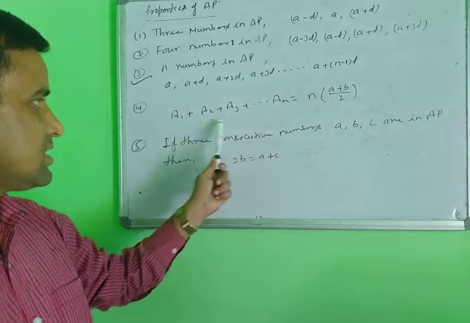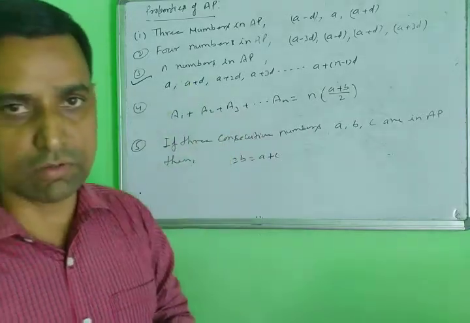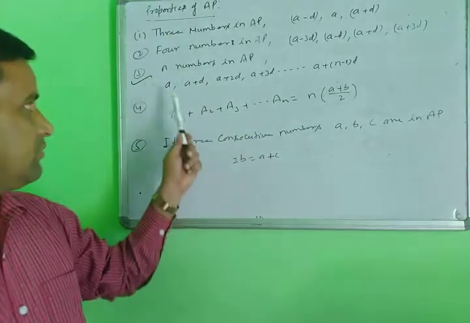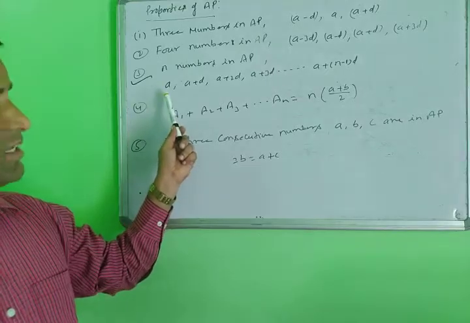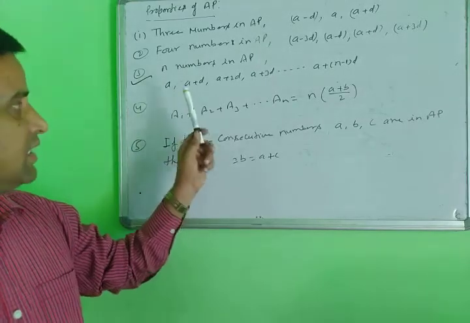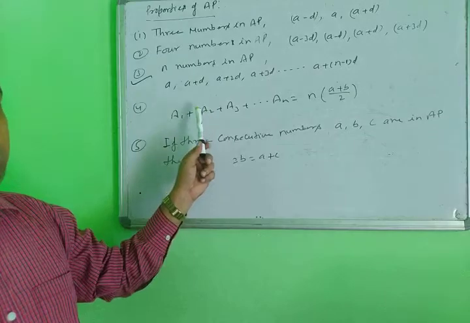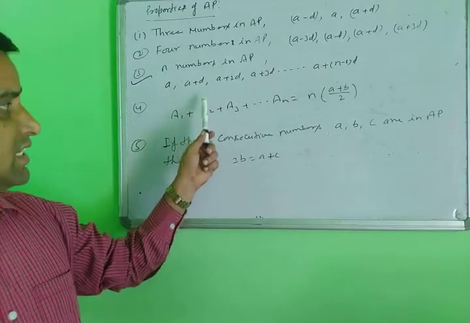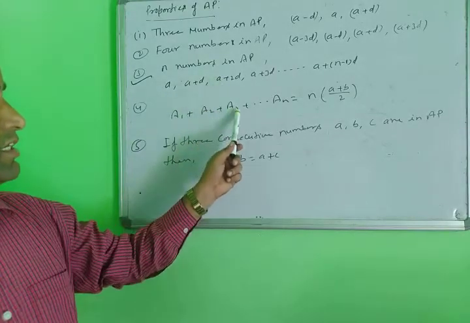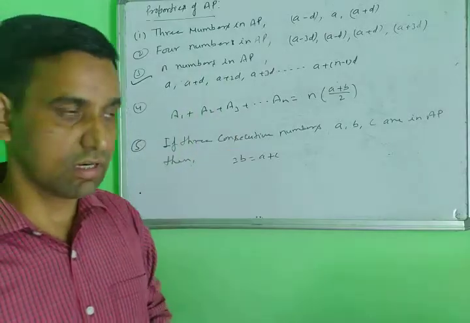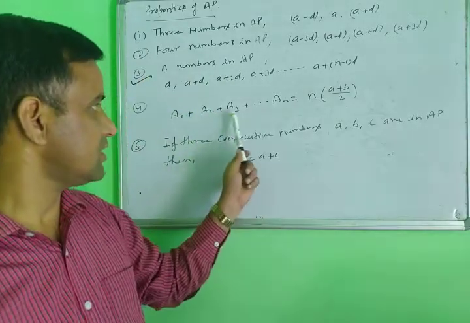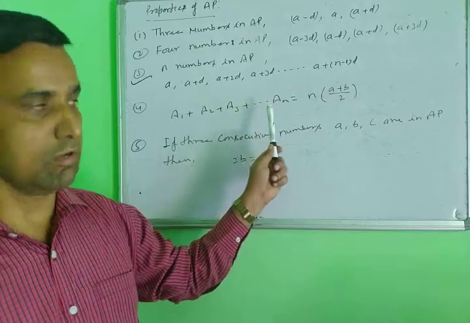These capital letters A are called the arithmetic means of the AP. So A1 means the arithmetic mean of the first two terms, A2 means the arithmetic mean of the second and third terms, and A3 means the arithmetic mean of the third and fourth terms.